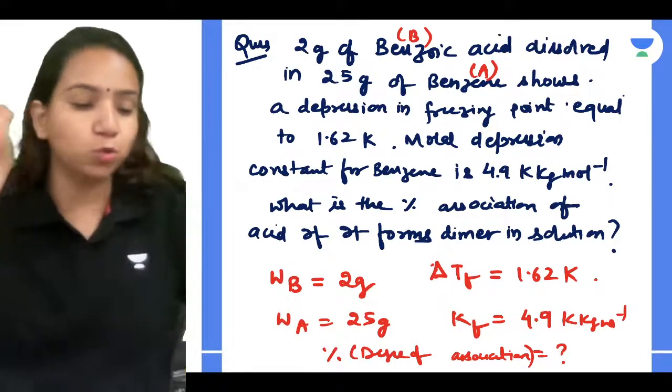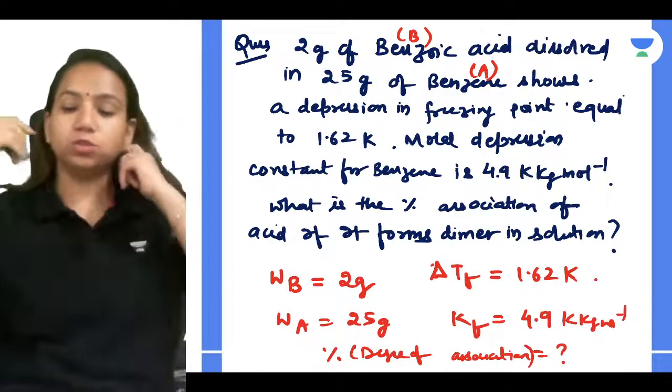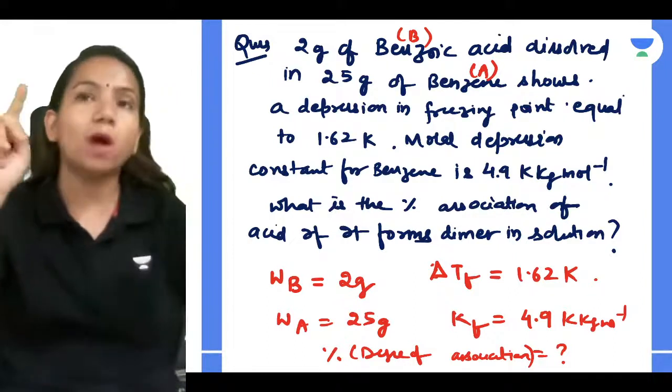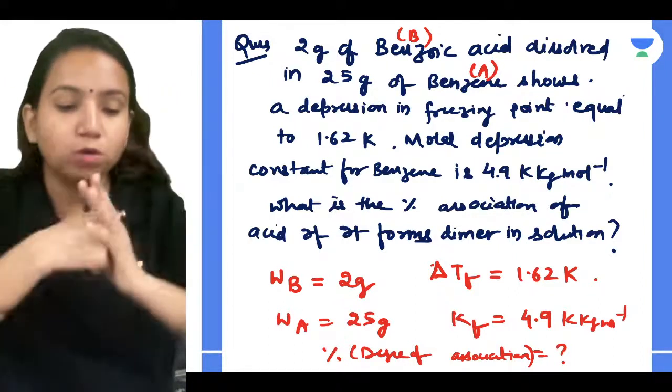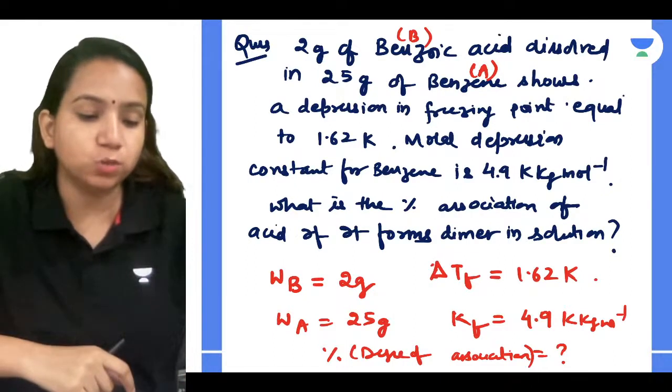I want everyone to try once how you'll be doing it. I'm giving 1 minute to everyone, let's see who will be able to get the answer. What is the degree of association?